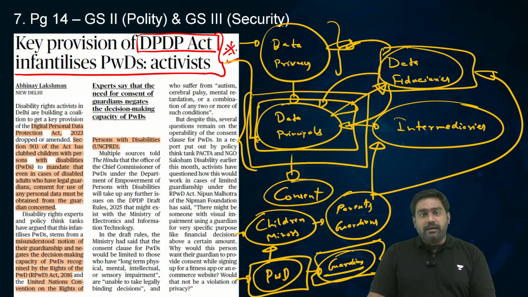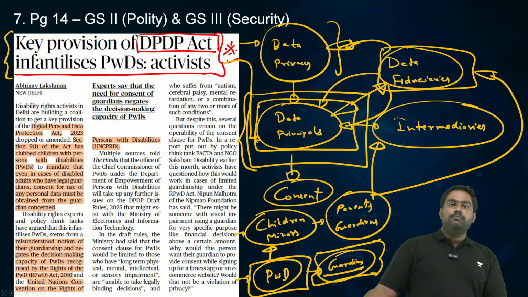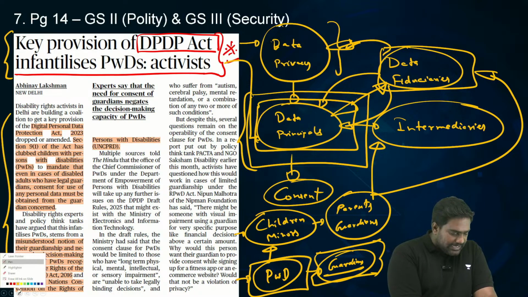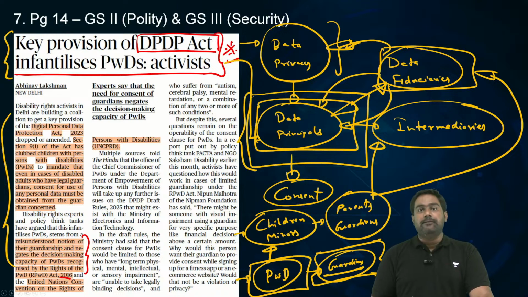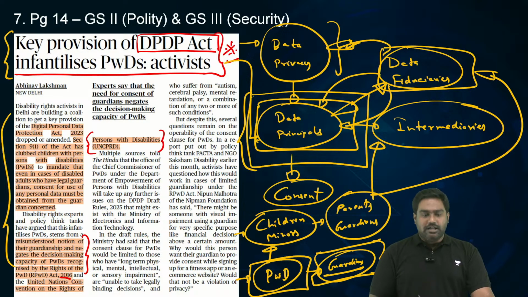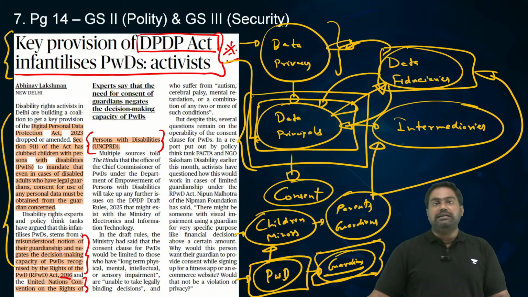By clubbing those with disabilities with children and mandating them to get consent from guardians, essentially the law is disempowering persons with disabilities. This is against the legal right which is guaranteed under the Rights of Persons with Disabilities Act 2016. It goes against our international commitment given under the UN Convention on Rights of Persons with Disabilities.